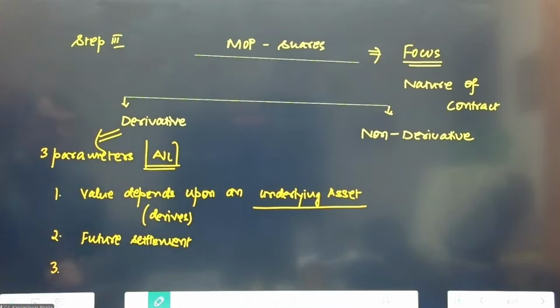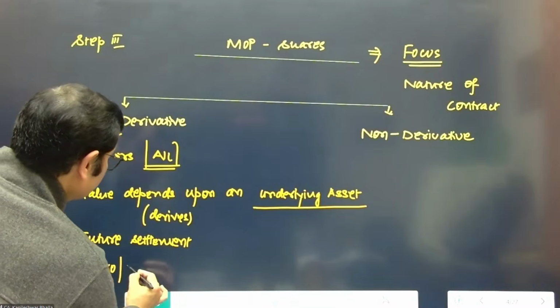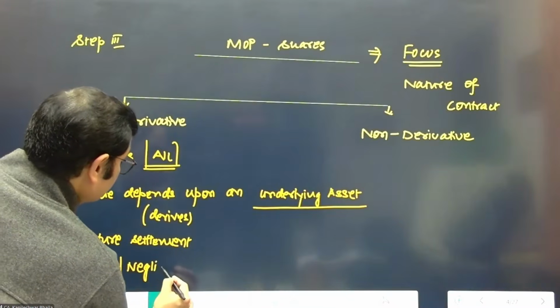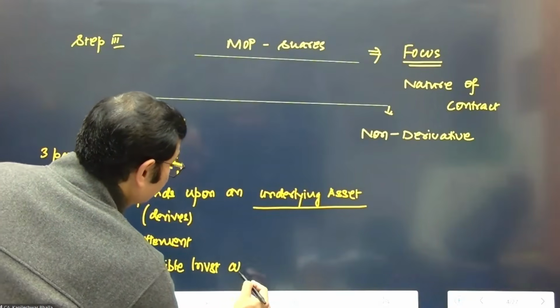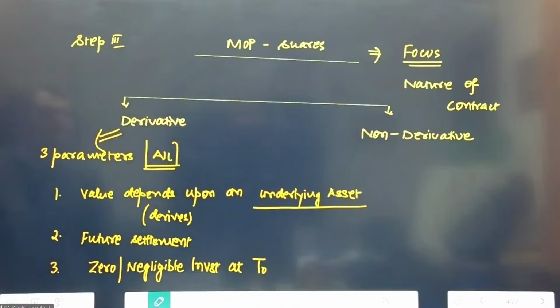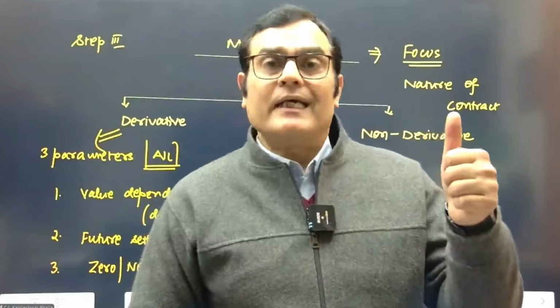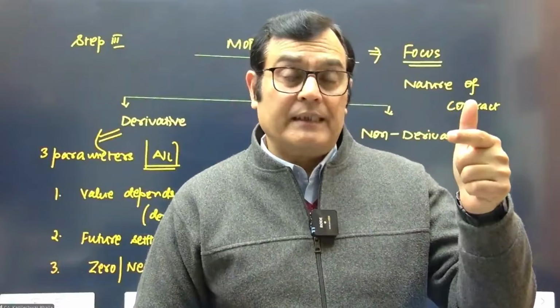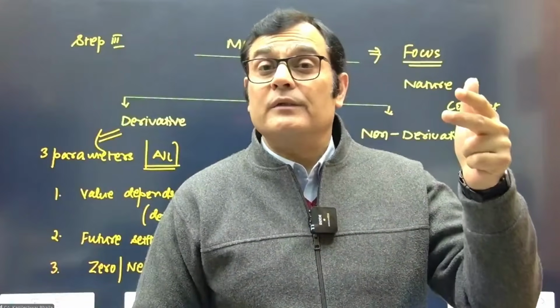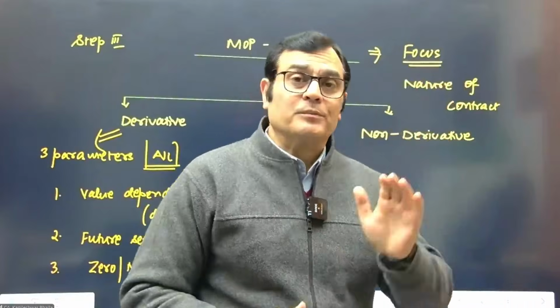And the third feature is that it has zero or negligible investment at the beginning, at time 0. So all these 3 parameters need to be met before you can call the instrument a derivative in nature. It derives its value from an underlying asset, it's going to be settled at a future date, and there is either negligible or zero investment at time 0. When all these features are met, it becomes a derivative instrument in nature.